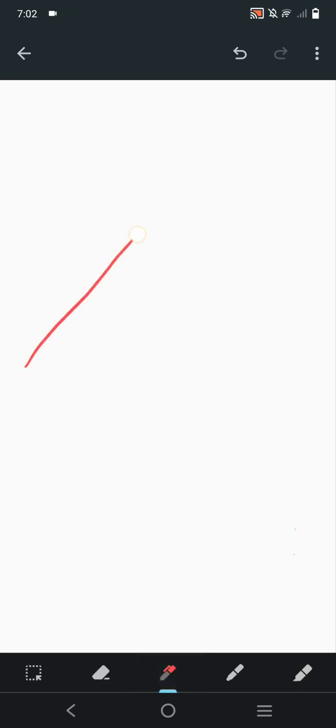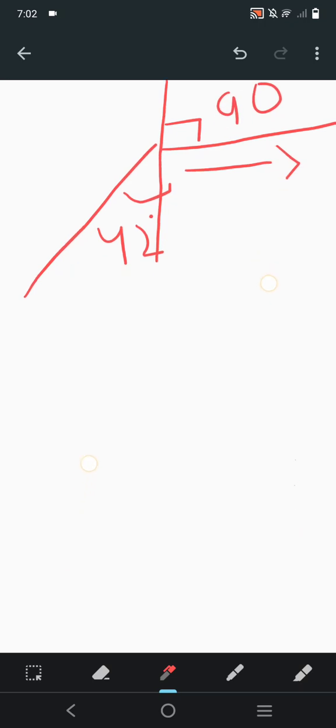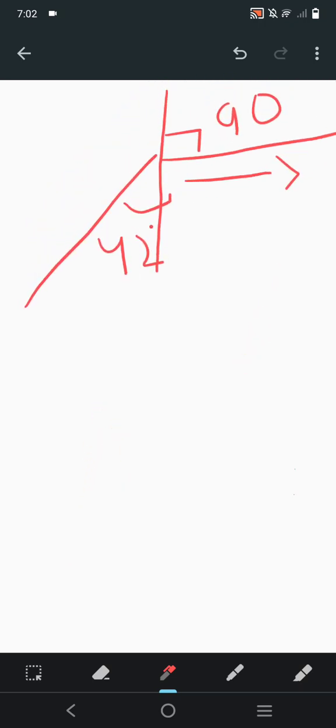For example, this is the incident ray, this is the normal point, and this is the 90-degree angle. The reflected ray is going along the surface of water, and this is a 42-degree angle. Now if I make the angle greater than 42, let's see what will be the reaction.